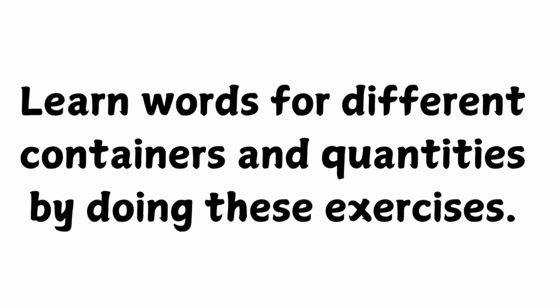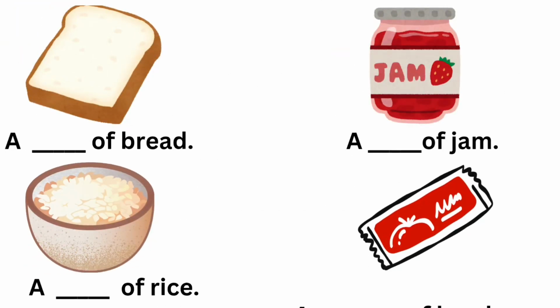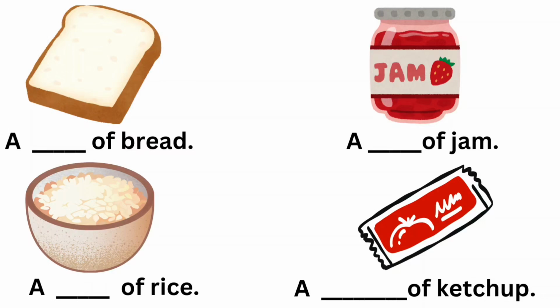Now let's learn words for different containers and quantities by doing these exercises. You can pause the video if you need time to think. A blank of bread. Slice. A blank of jam. Jar. A blank of rice. Bowl. A blank of ketchup. Sachet.